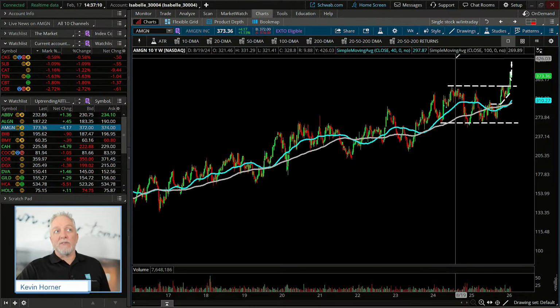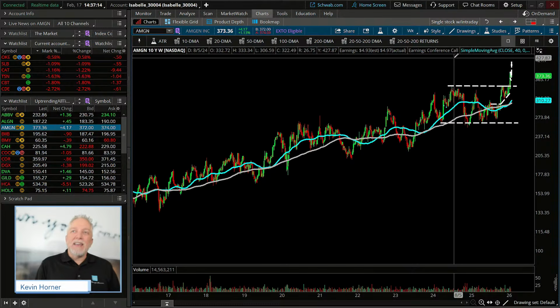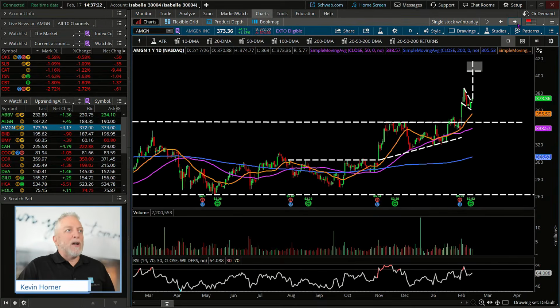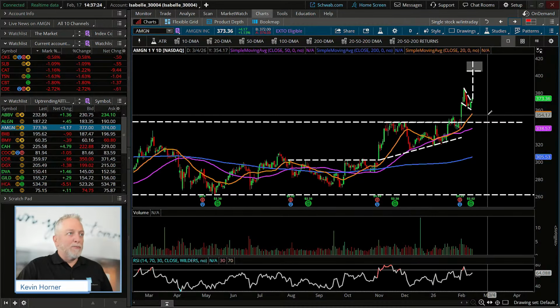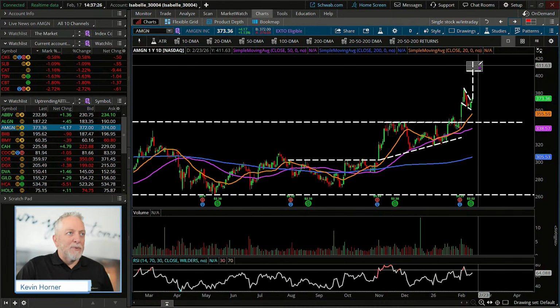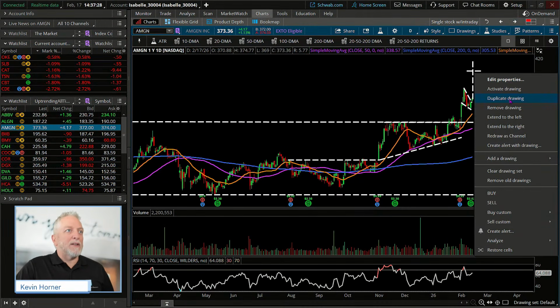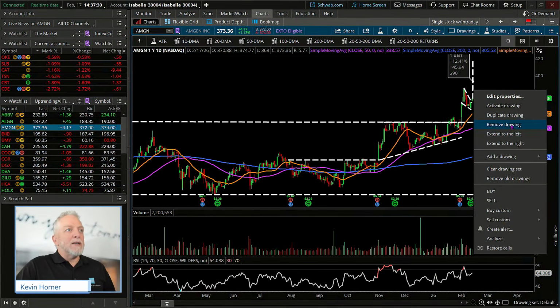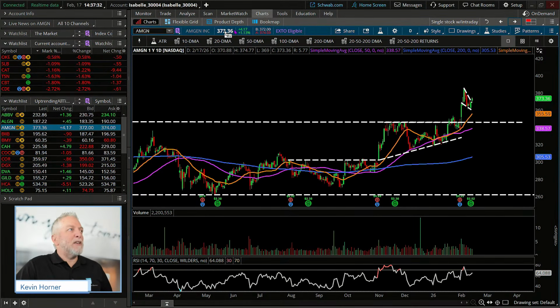Now you've got another layer for consideration, right? So we don't want to be kicked out of this trade early. We would love to continue the opportunity if we can get ourselves into it. So we are going to try and be buyers tomorrow. Now, I'm going to have to clean this up a little bit for y'all so that we can see everything here. So again, today's close was at 373.